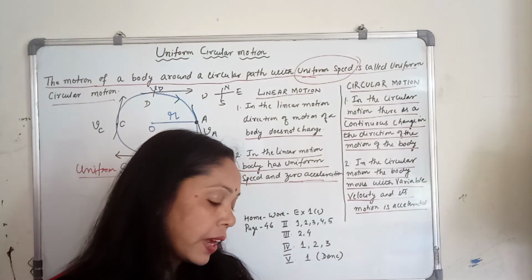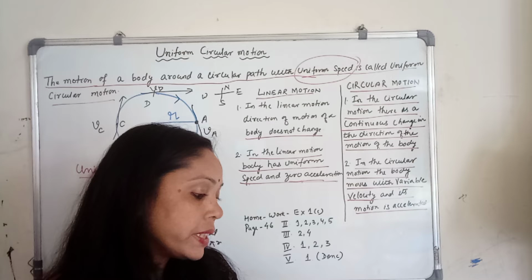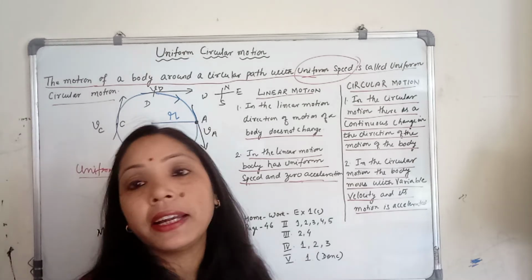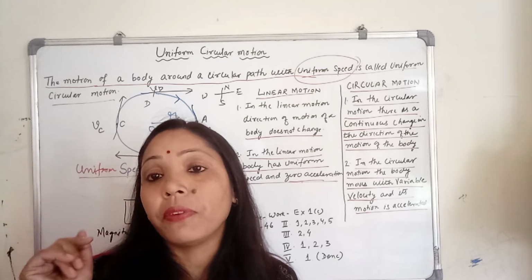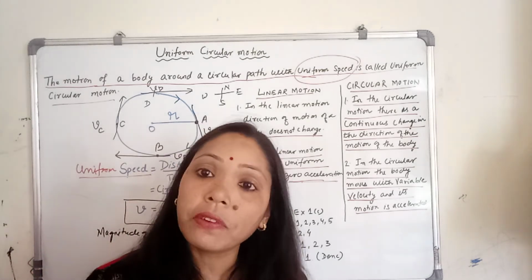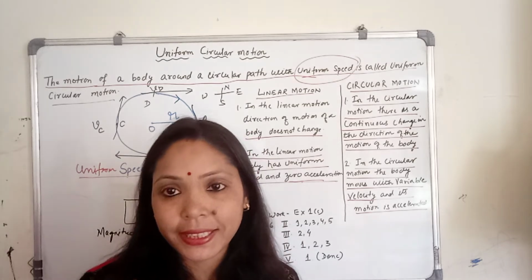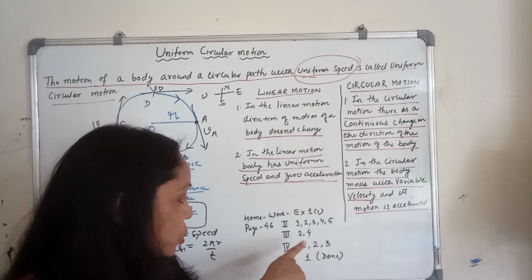And in question number 5, it is asking what is the unit of the physical quantity which is represented by the area under a velocity time graph. The area covered in the velocity time graph always gives you the distance, and the unit of distance is the meter.